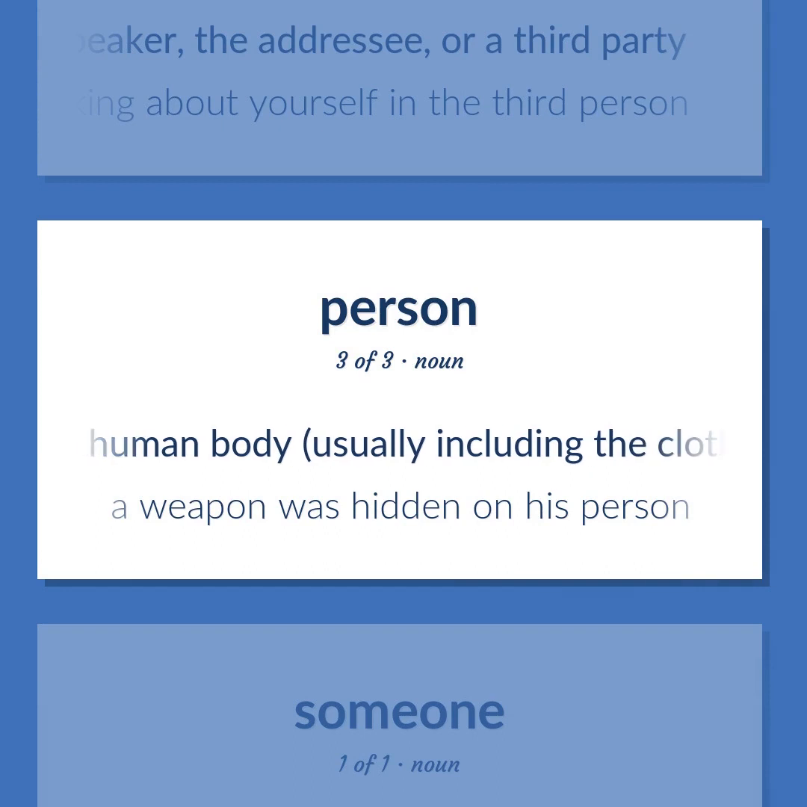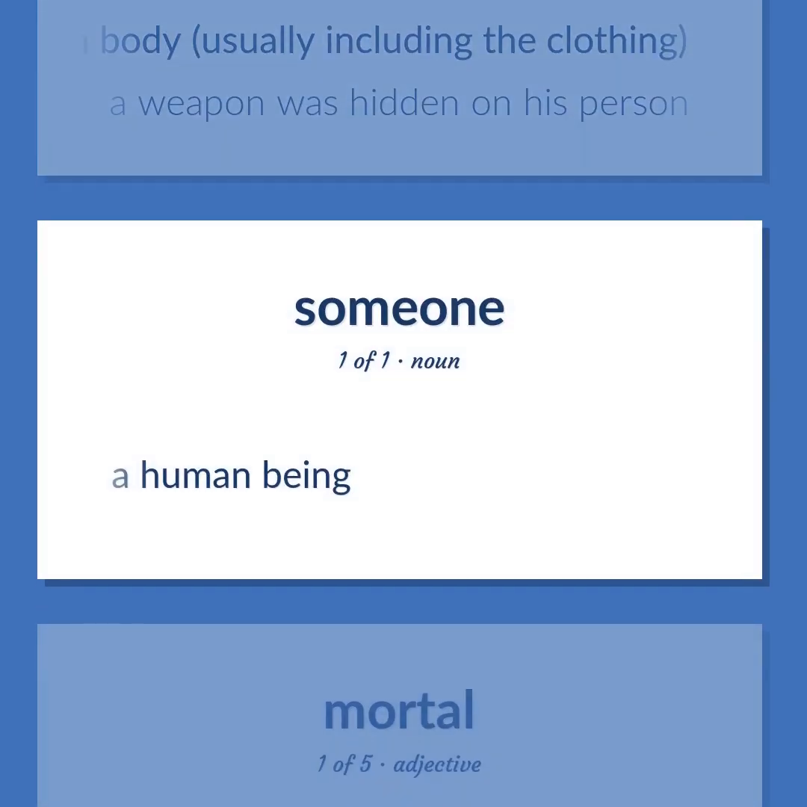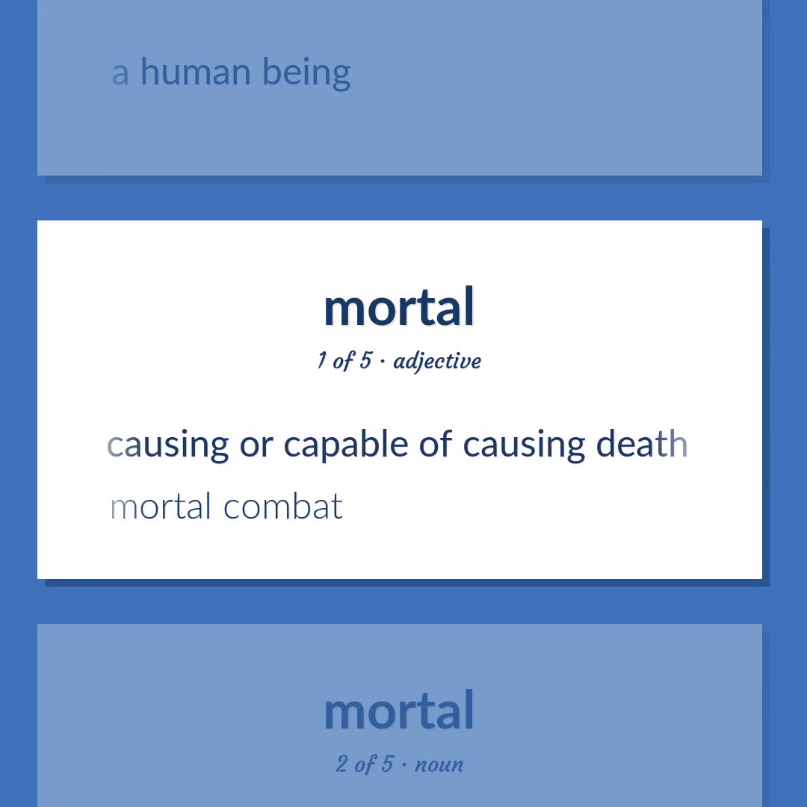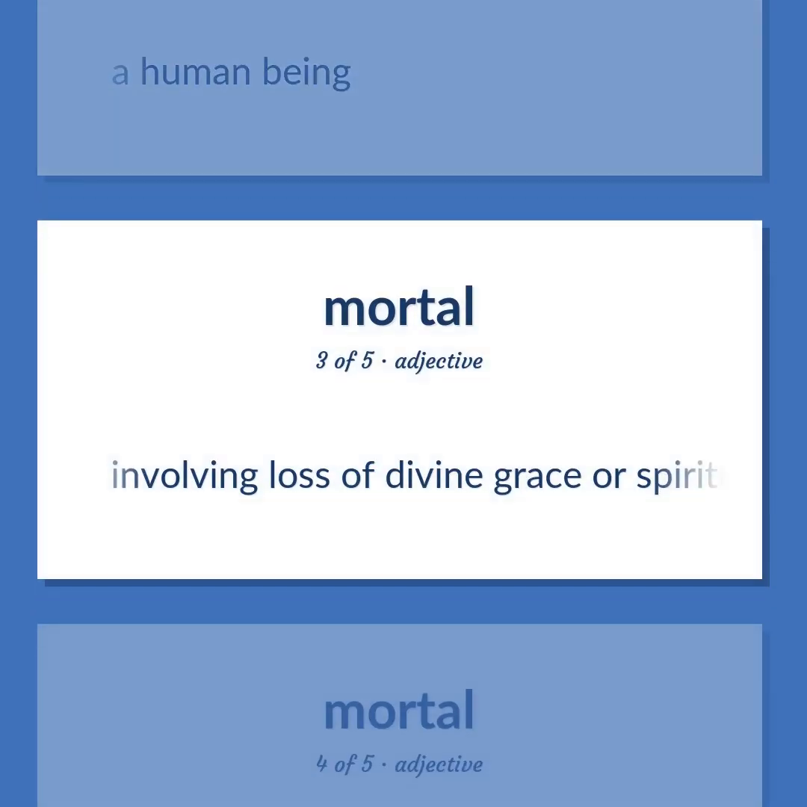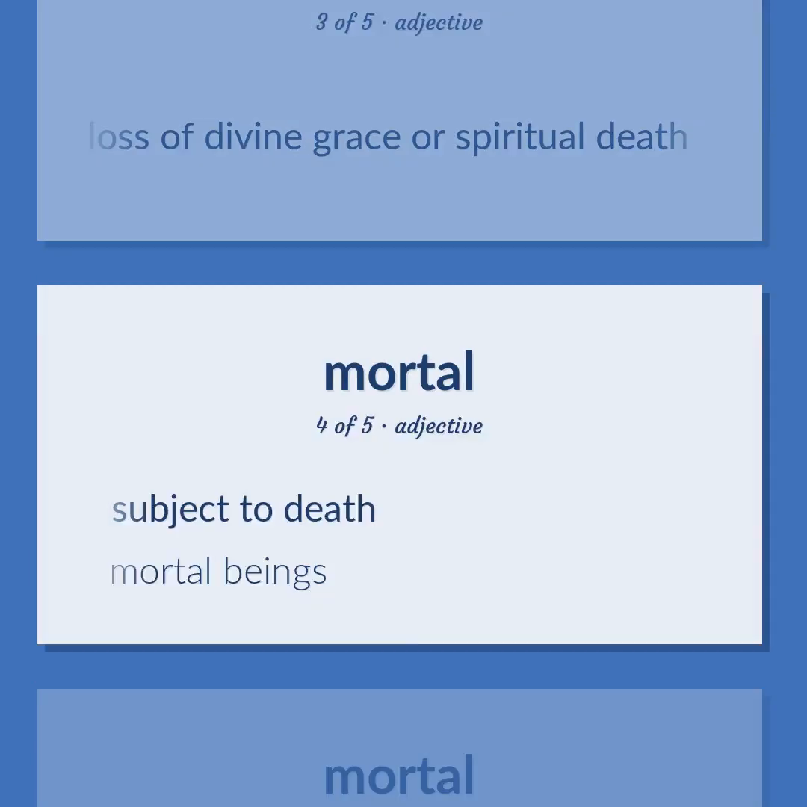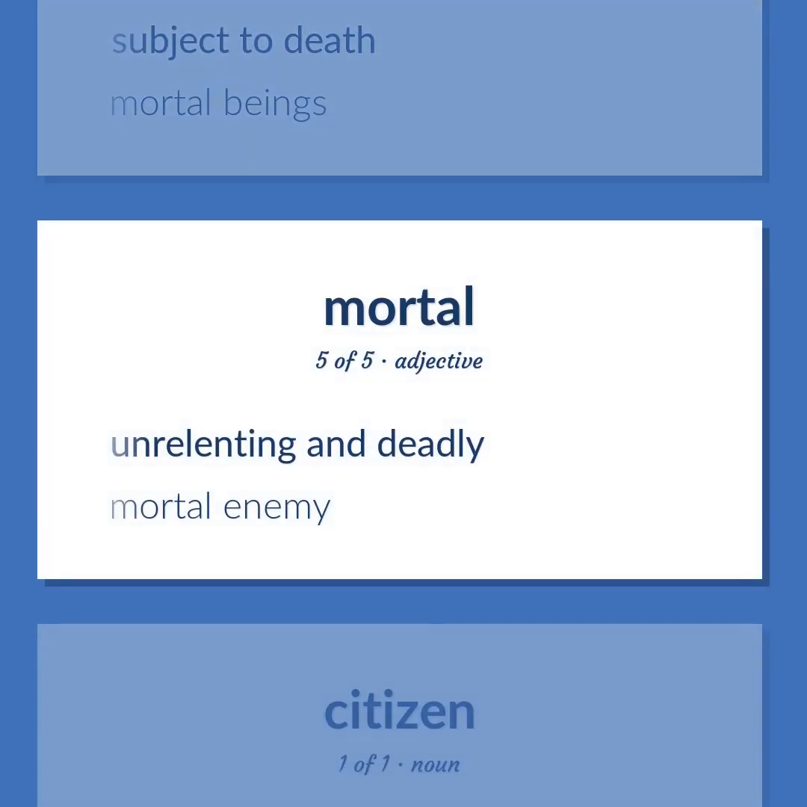A human body, usually including the clothing. A weapon was hidden on his person. A human being. Causing or capable of causing death. Mortal combat. A human being. Involving loss of divine grace or spiritual death. Subject to death. Mortal beings. Unrelenting and deadly. Mortal enemy.